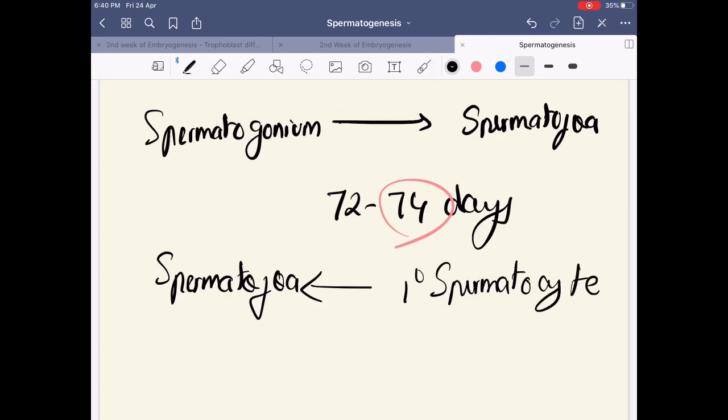The answer is 4. How is that? Because one primary spermatocyte gives rise to 2 secondary spermatocytes, and 2 secondary spermatocytes give rise to 4 spermatids. From spermatid there is no further division, they just undergo a morphological change to become your 4 spermatozoa.